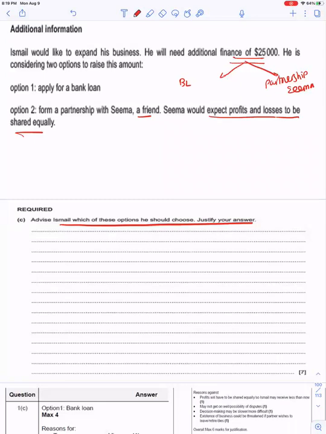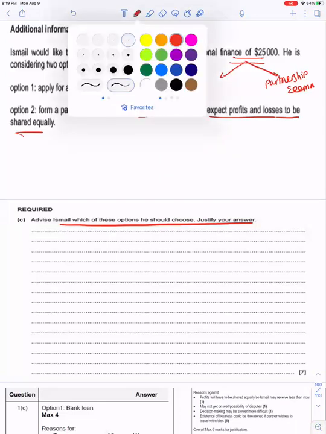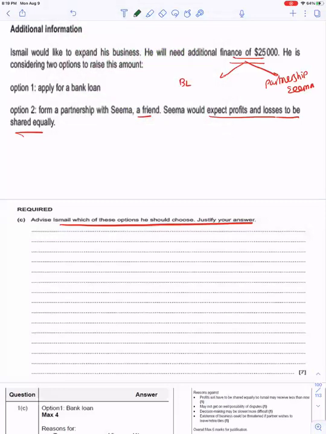Which option should he choose? You need to give the advantages and disadvantages of both the options. Suppose Ismail chooses a bank loan, so we will need to give reasons. Now there are 7 marks. 7 points should be there and 1 mark for the decision. Always remember 1 mark would be for the decision or the advice.